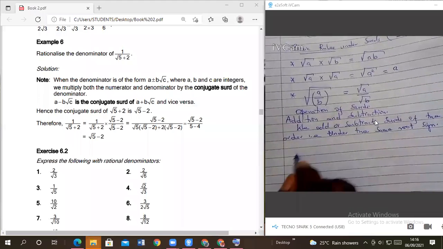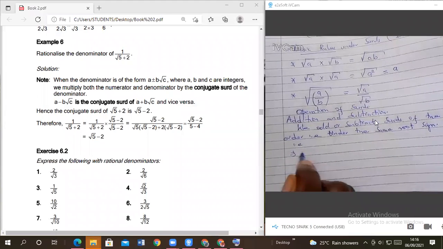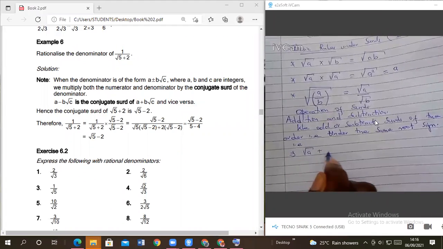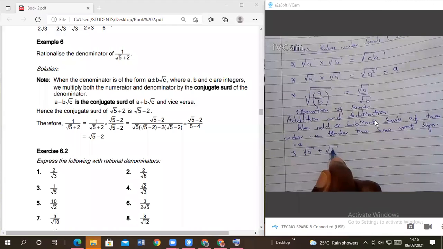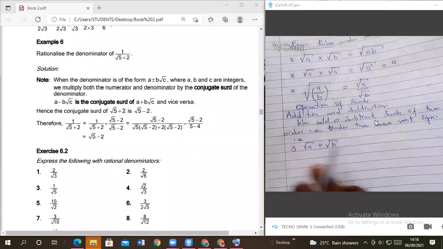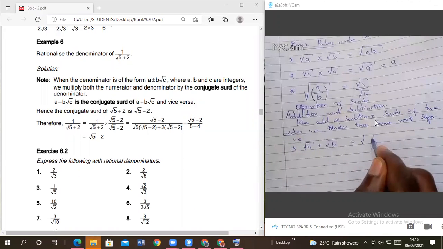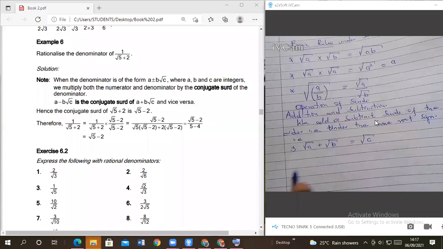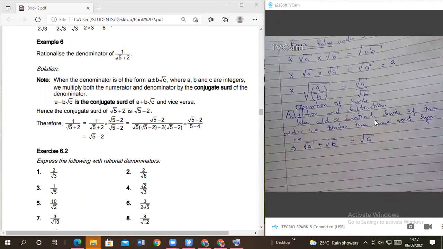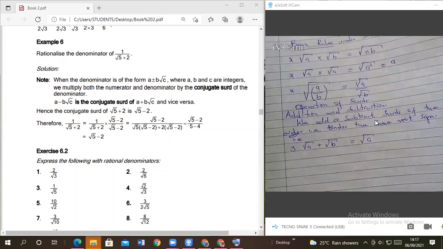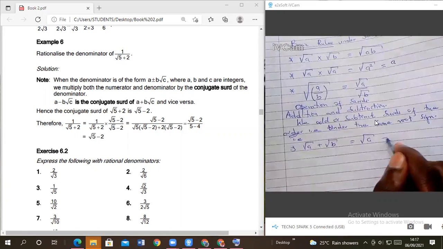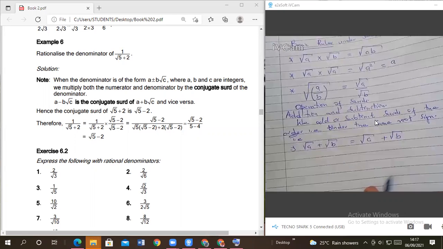So if I have root of A plus root of B, this one cannot be added. The answer will still remain that because the numbers under the square root are not the same. They are not of the same order. So this one will remain root of A plus root of B.